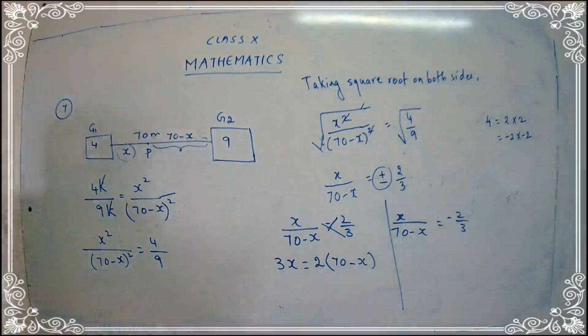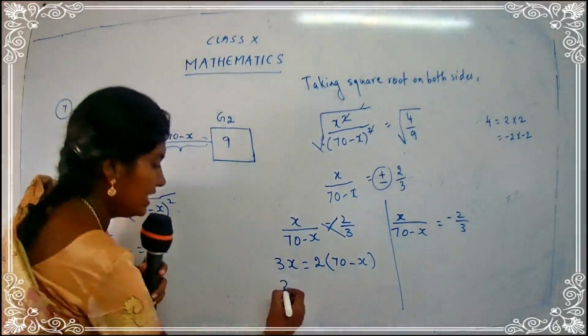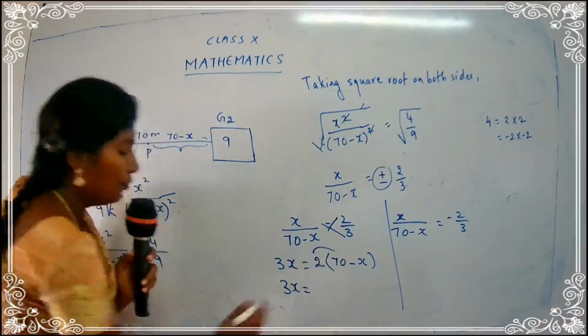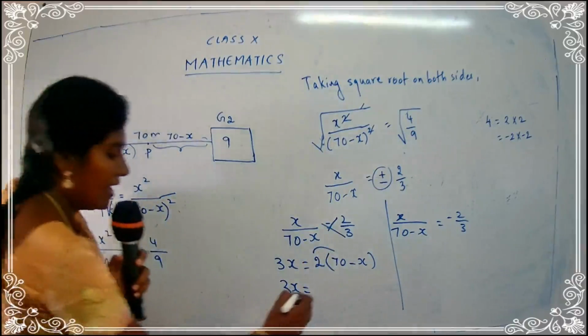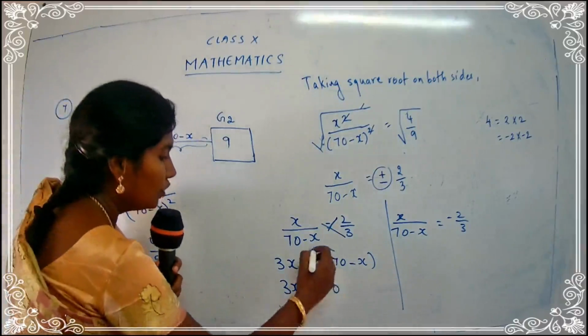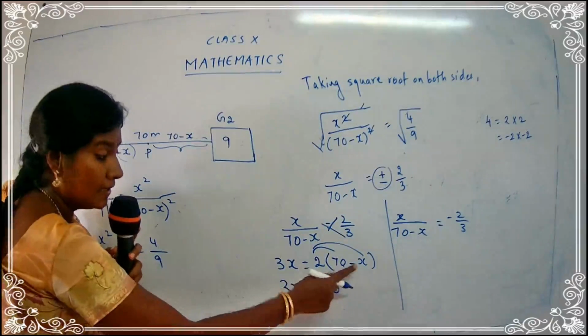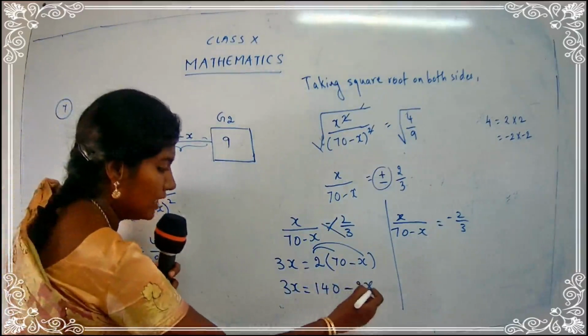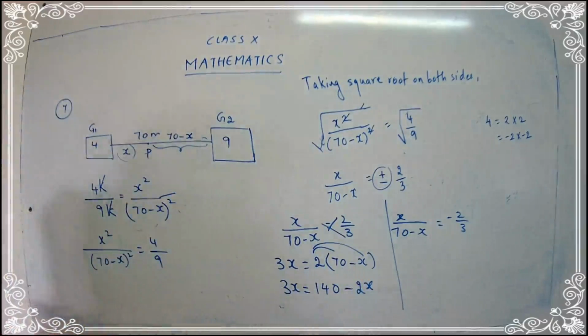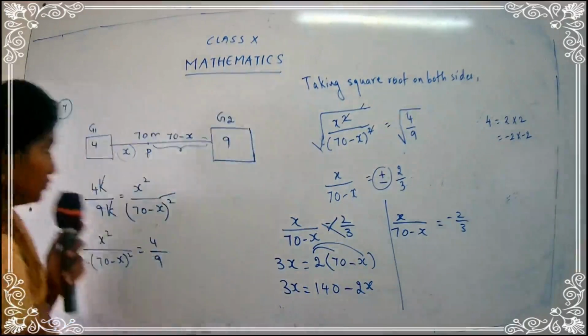Let's open the bracket. So 3x is equal to 2 into 70, 140. 2 into x, 2x. What is the sign here? Minus. So minus 2x. I get 3x is equal to 140 minus 2x.